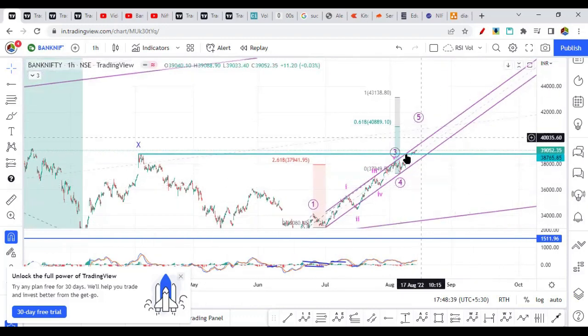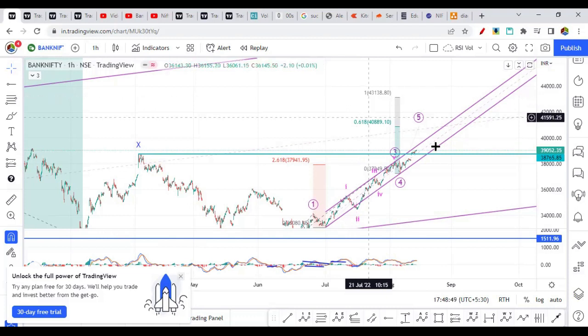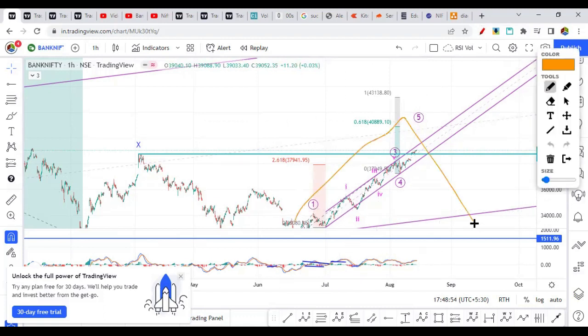What is the all-time high or maximum? It can go to 43,000. So this is a little bit of a not rare case, but the chances of going 100% are low. So wave 1 can finish here, of larger degree, right? 1, 2, sorry, it's not going to come that deep. 1, 2, what we are assuming, then third, fourth and fifth will go towards 49,000 or 58,000. So this is how we can count the waves. As I said, this is a minimum expected level and the maximum is expected as a fifth wave.